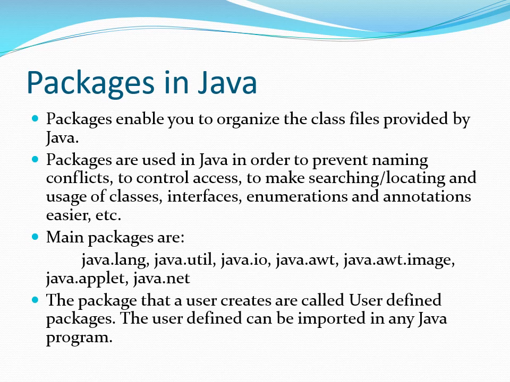Built-in packages contain a large number of classes which are a part of the Java API. Common examples are java.lang, which contains the language support classes. Java.io contains the classes for supporting input-output operations. Java.util contains the utility classes, which implement different data structures like linked list, dictionary, etc. Java.applet contains the classes for creating applets. Java.awt contains the components for implementing GUI, graphical user interfaces. Java.net contains the classes for supporting network operations.